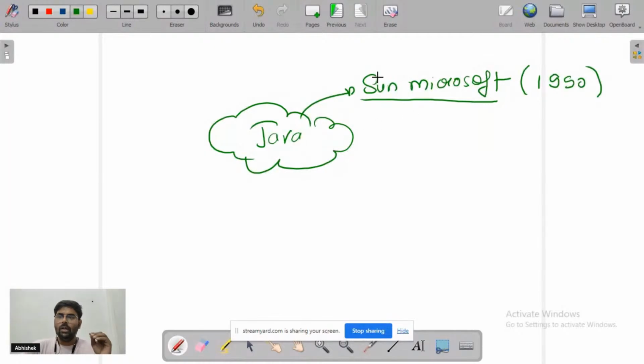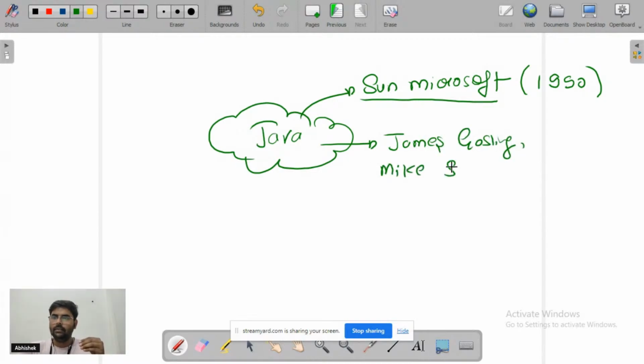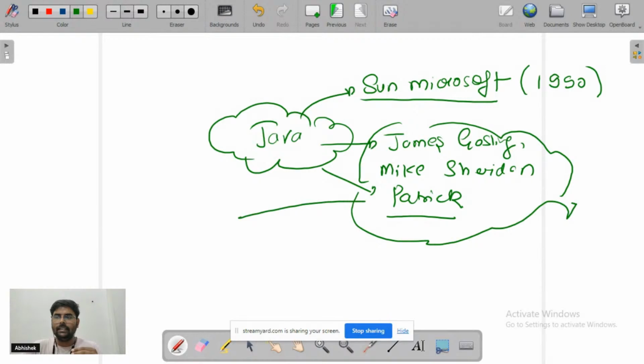And the developers who worked at Sun Microsystems were James Gosling, Mike Sheridan, and the third person, Patrick Naughton, right? So these three persons are the main ones, and apart from them, they have their team, and the name of the team is Green Team.